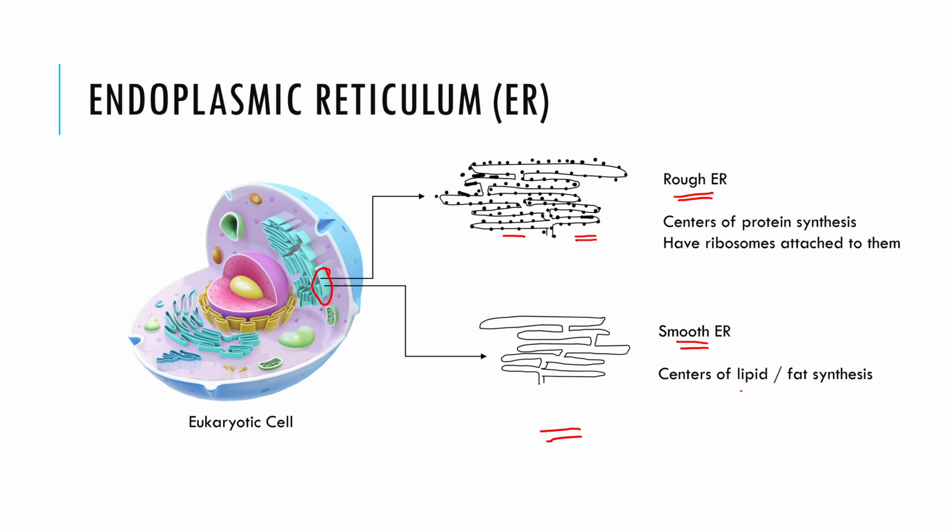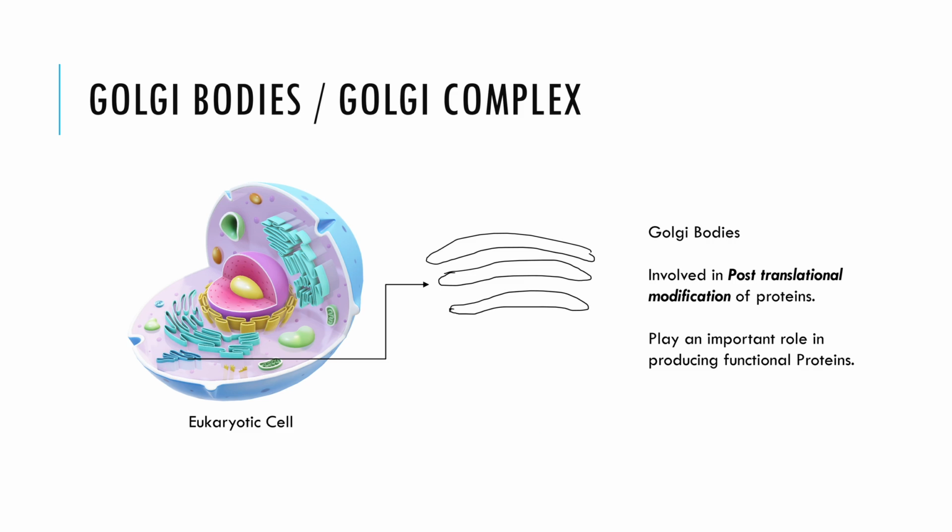So, what about the other sac-like structure that we actually see here, this thing? Well, that is the Golgi complex or the Golgi bodies. This is where proteins undergo processing. So, okay, let me get this. Proteins first undergo synthesis that is done by ribosomes? Yes, and it involves the nucleus sending out some information and then the ribosomes translating that information into proteins. But then there is something called modification or processing. What does it mean? What happens there?